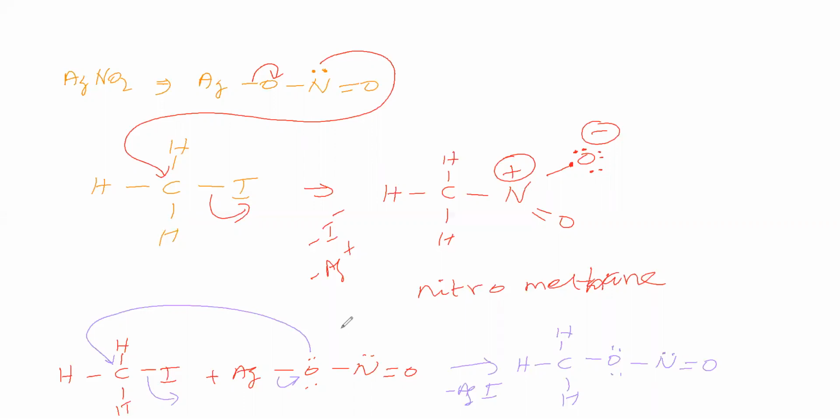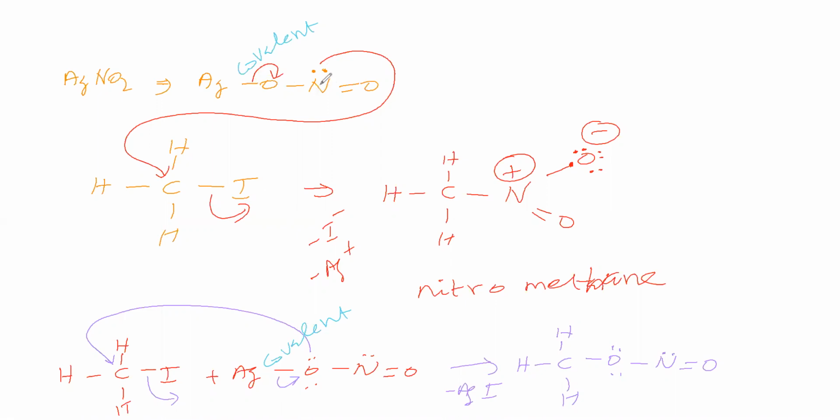Next point we will see. This Ag-O bond is a covalent bond. It is not an ionic bond. Because of this covalent bond, shifting of this bond towards oxygen is difficult. In both cases, the Ag-O bond is a covalent bond, so shifting of this bond towards oxygen is difficult in both cases.